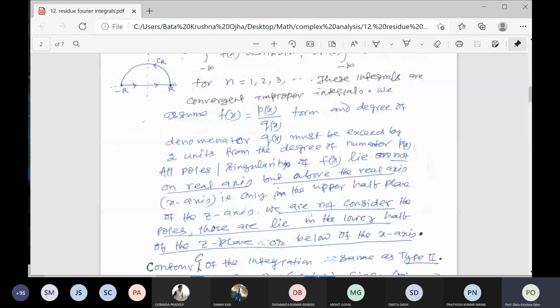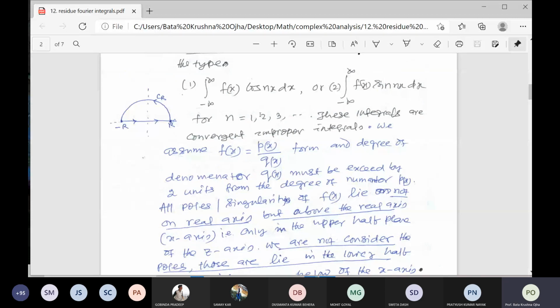So all poles for this contour integral. Since the limits are minus infinity to plus infinity, you take only the upper half of the z plane, because x goes from minus infinity on the left side to plus infinity on the right side. The contour is just like the previous one: contour C is the circumference of the semicircle with center at 0 and radius r.